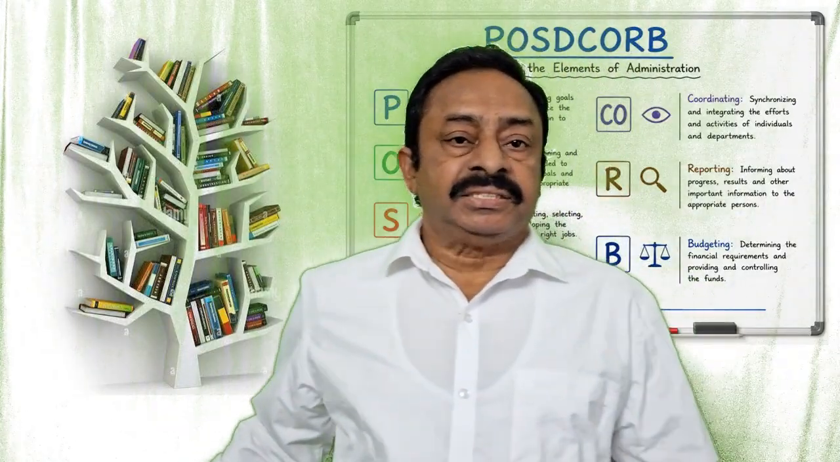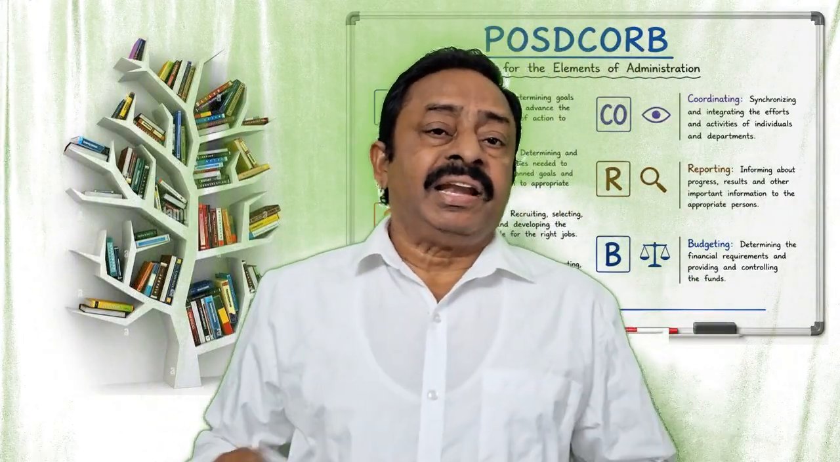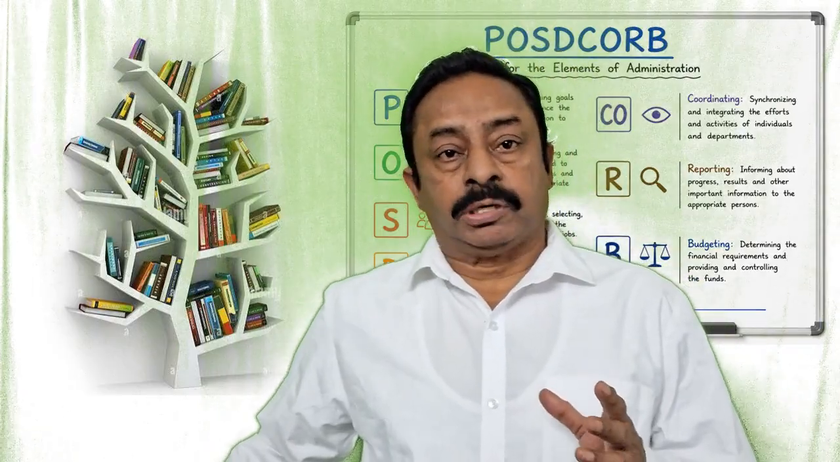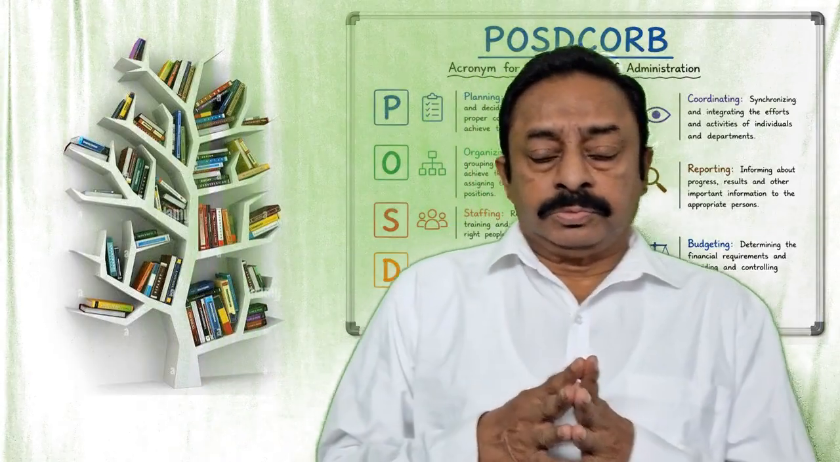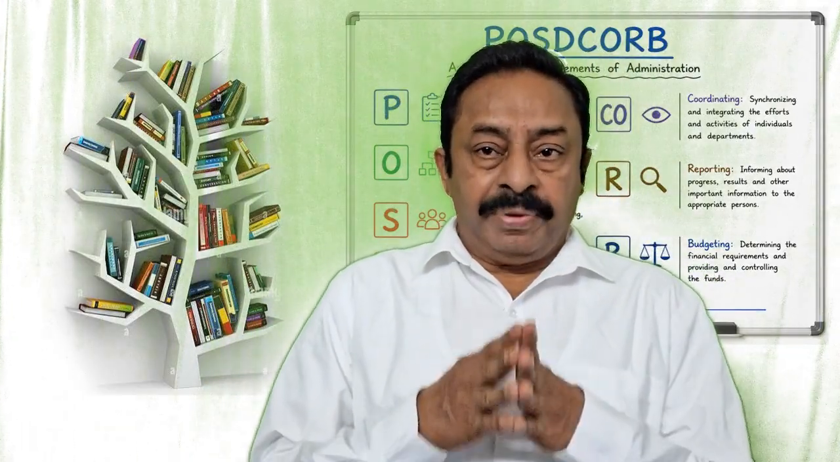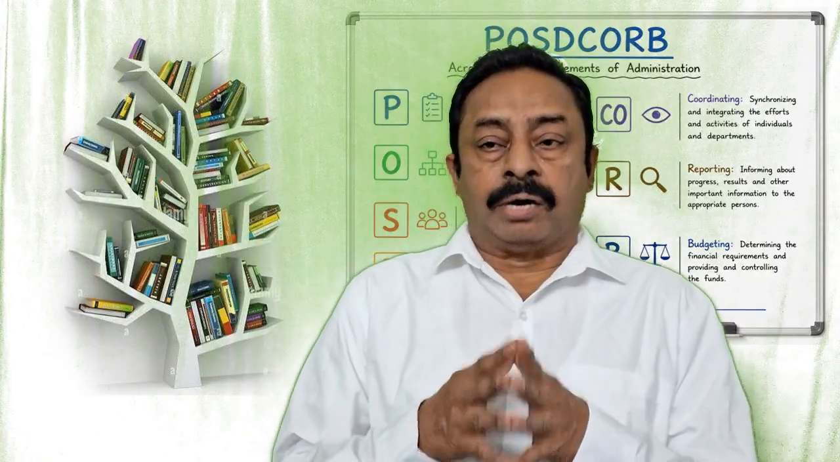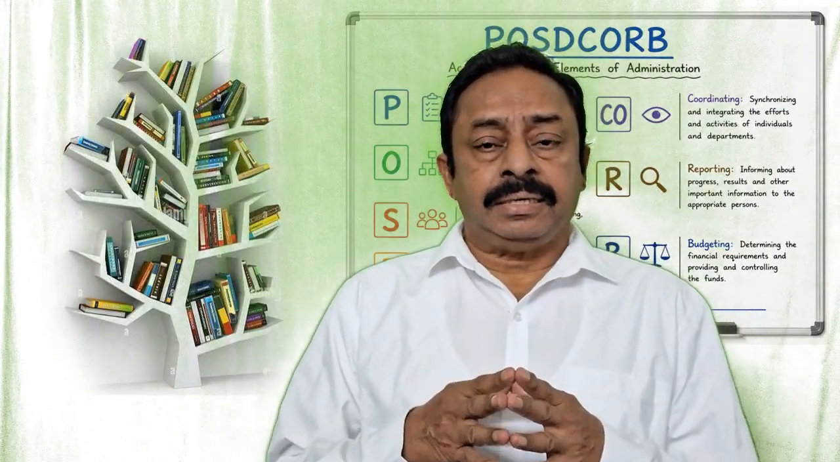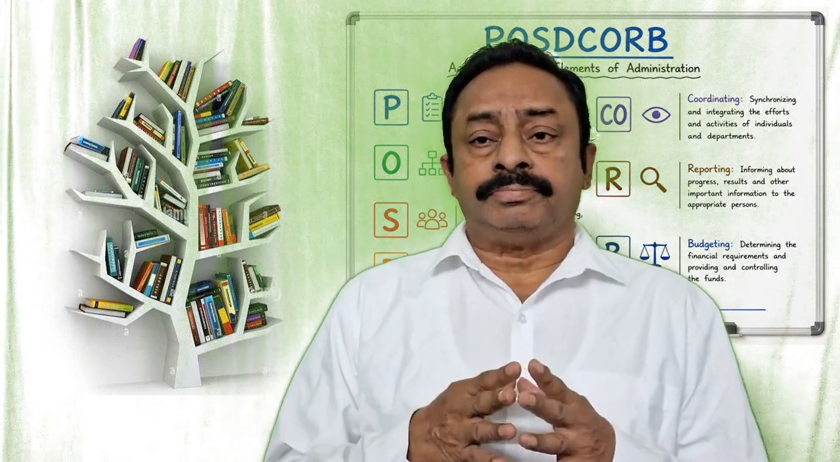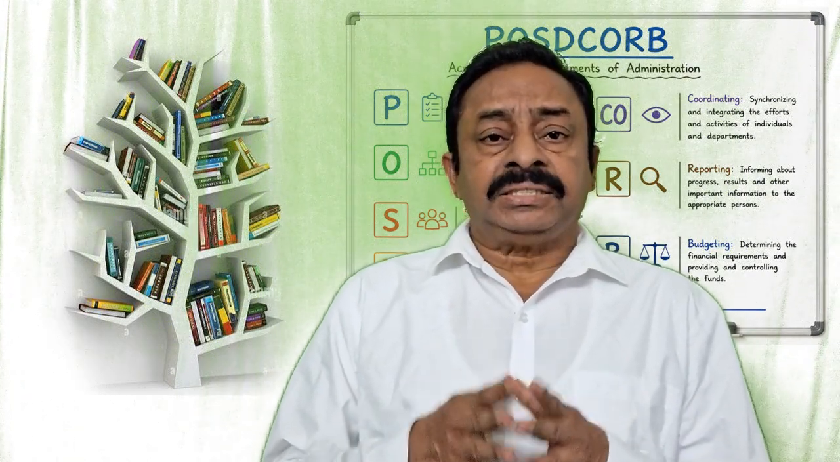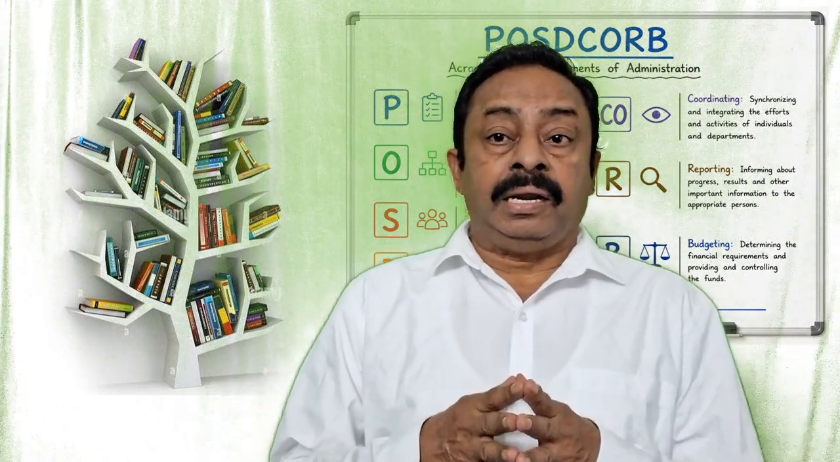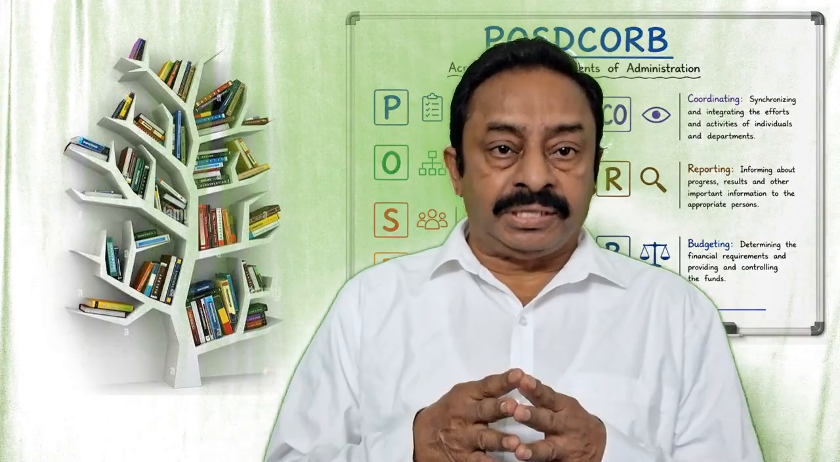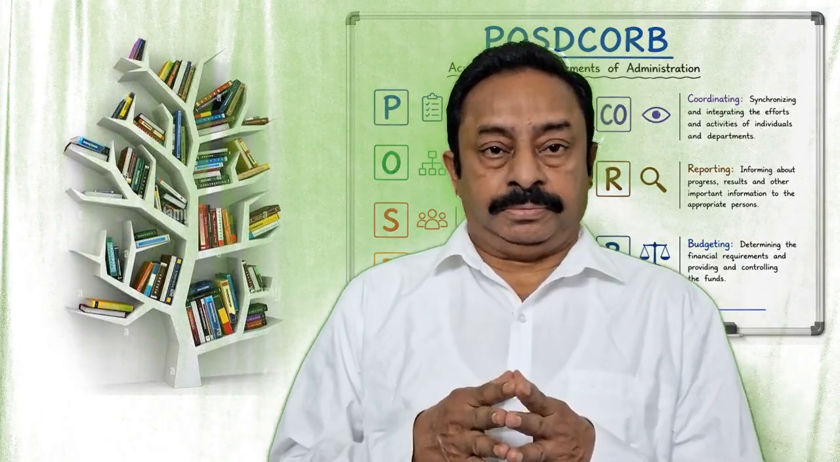Today we will discuss a term called POSDCORB. It is a seven-letter word, POSDCORB. Now, what is POSDCORB? POSDCORB is a classic management acronym that outlines the seven fundamental functions of administration and leadership.